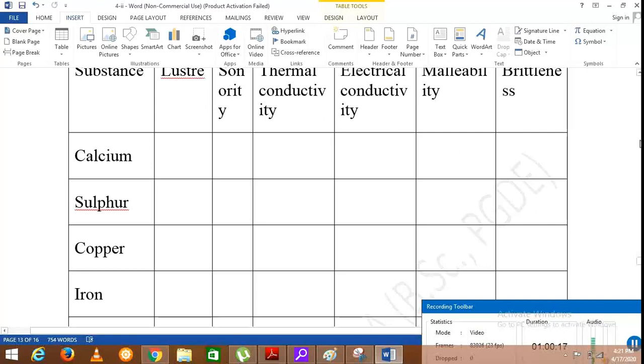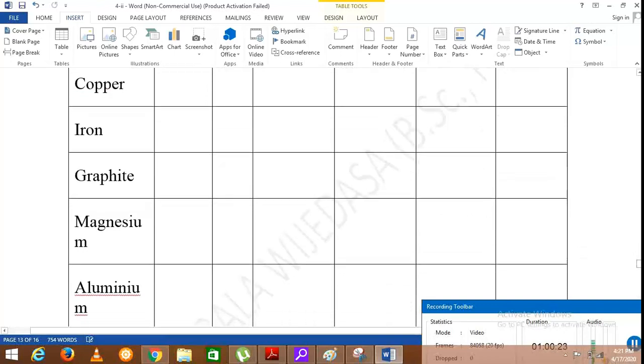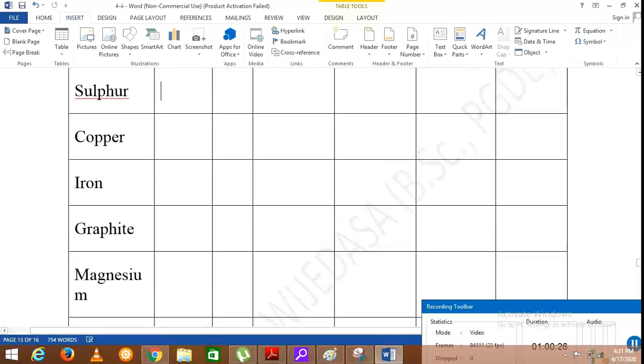Calcium, as it is a metal, has a luster. Sulfur, cross, copper, tick, iron, tick, graphite, cross, and magnesium, tick, because it is a metal.